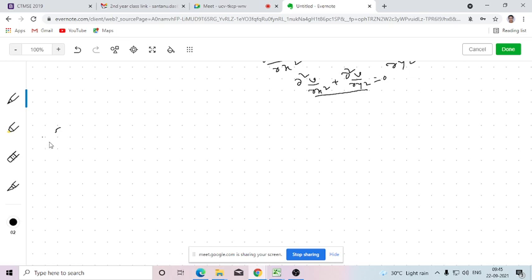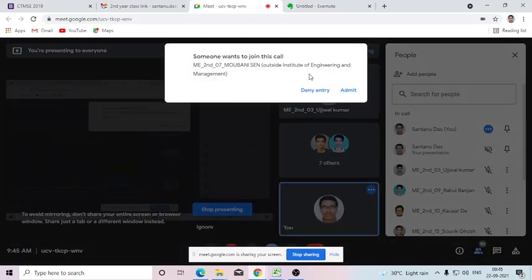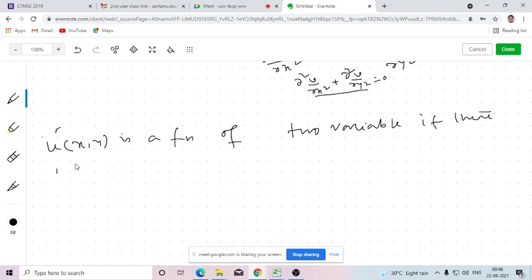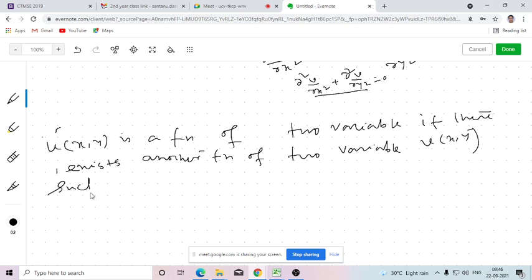That means let's say u(x,y) is a function of two variables, and if there exists another function of two variables, v(x,y), such that both u and v are harmonic,